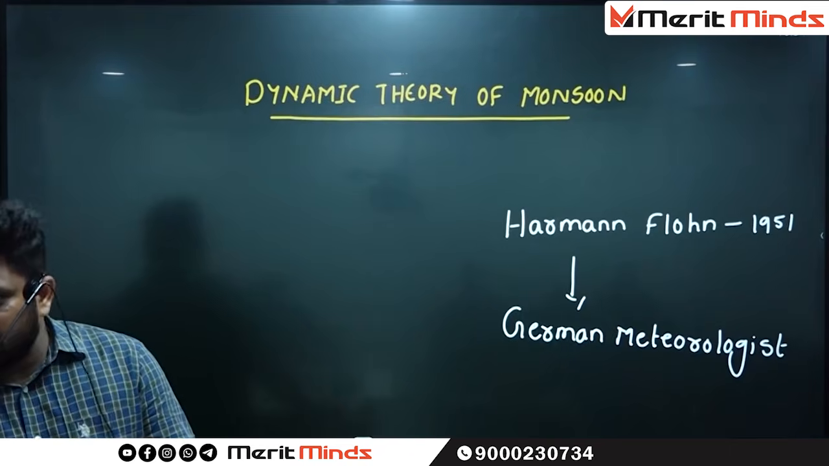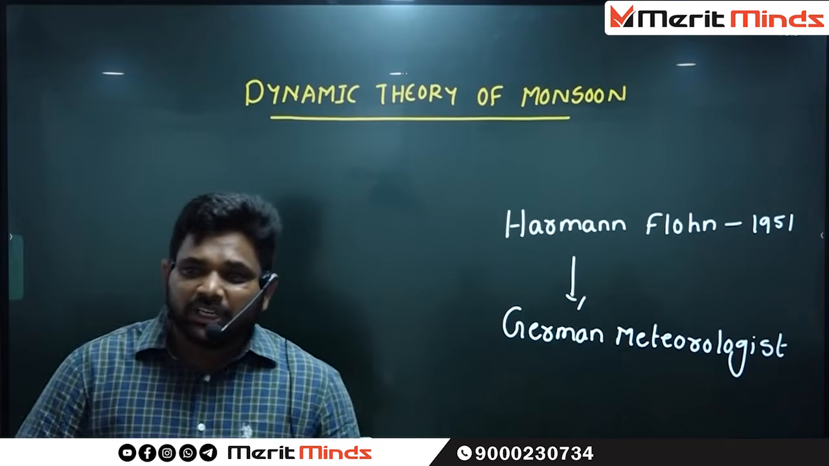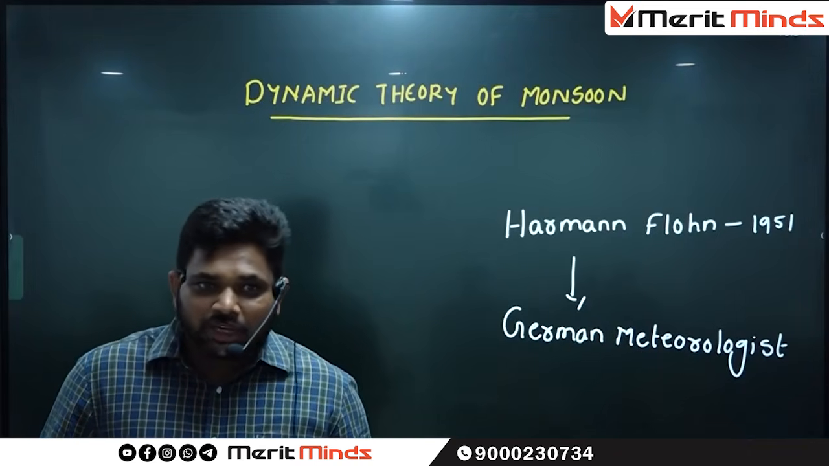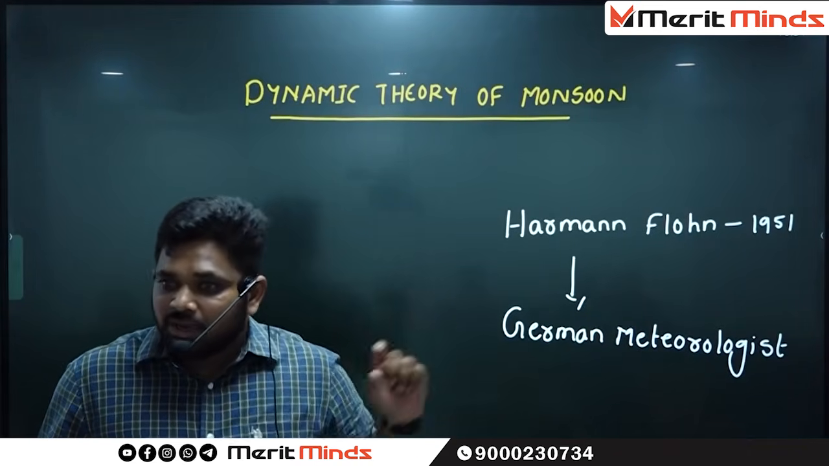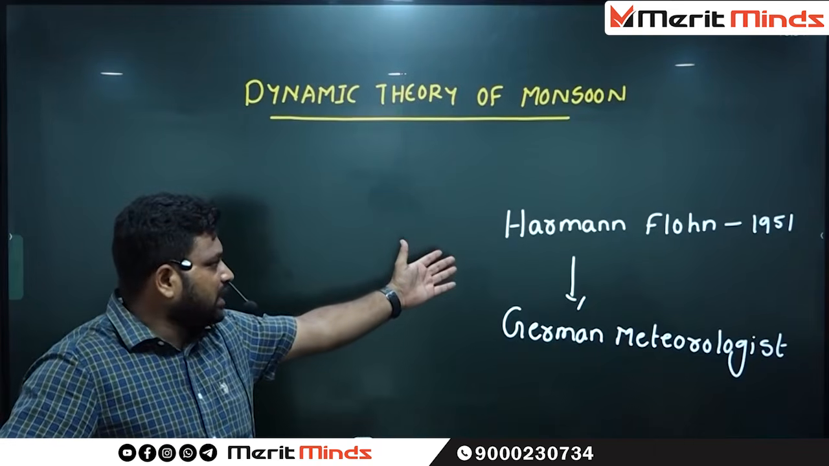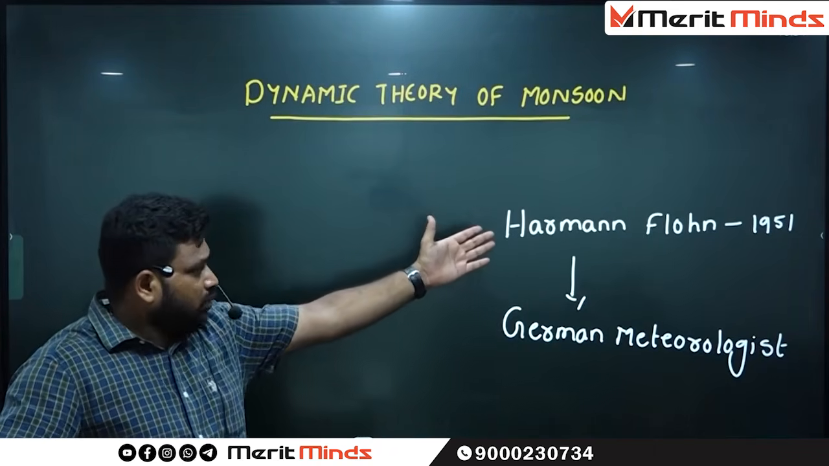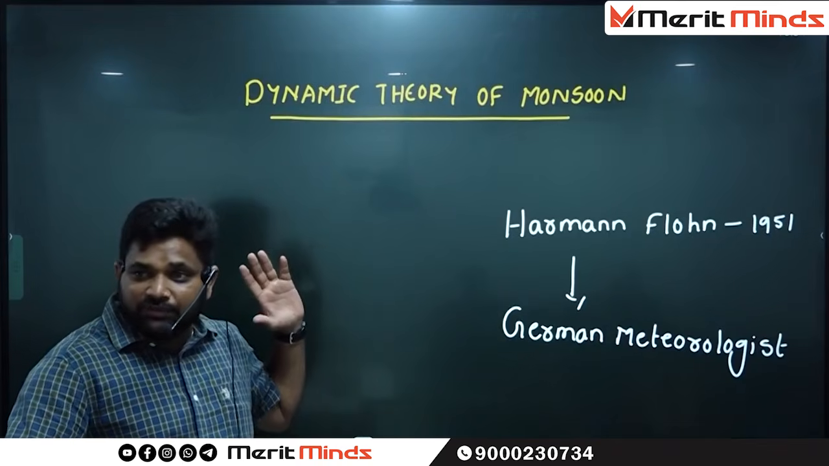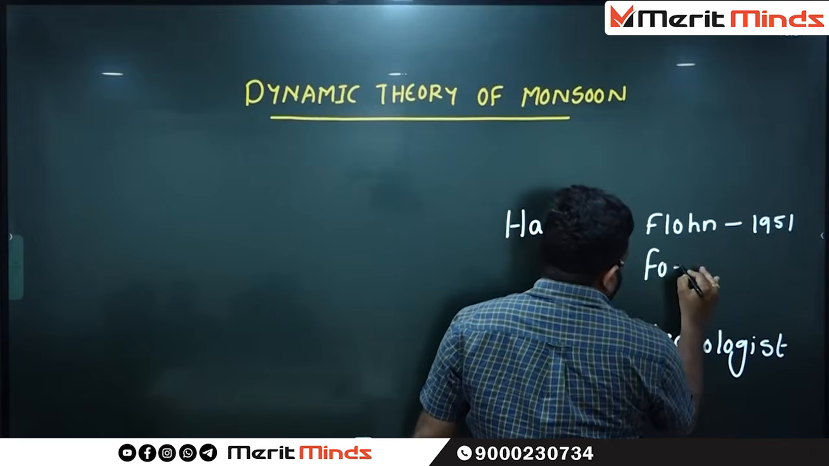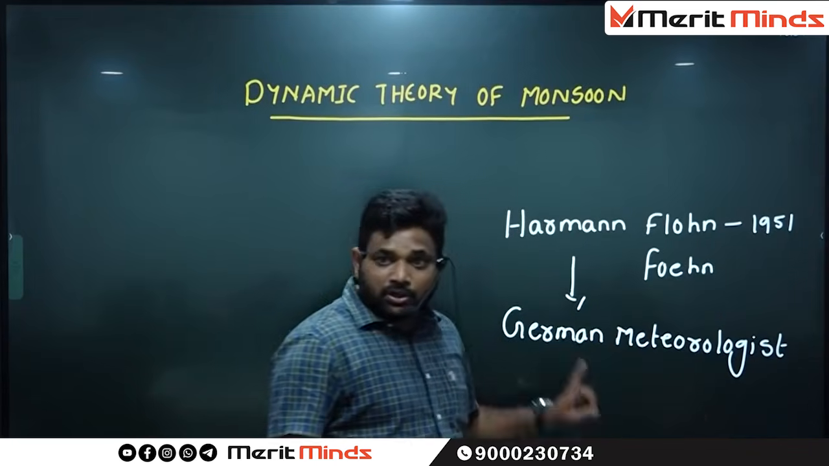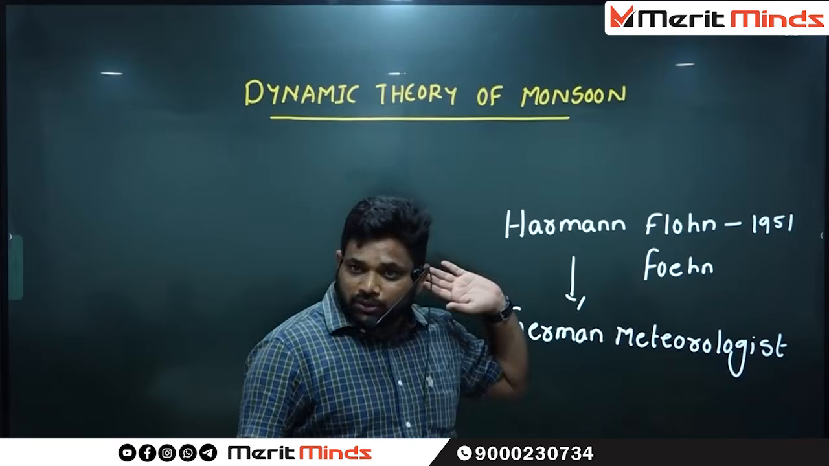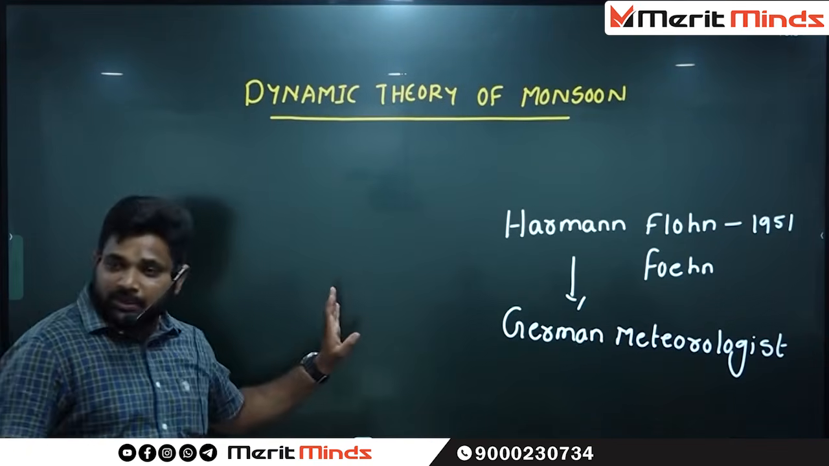What do you mean by meteorology? The persons who predict the climate or weather are called meteorologists. There was a personality named Hermann Flohn. He propounded his theory in 1951. In some books there is one more spelling, FOEHN. Some books have Flohn, and some books have Foehn. He is from Germany.